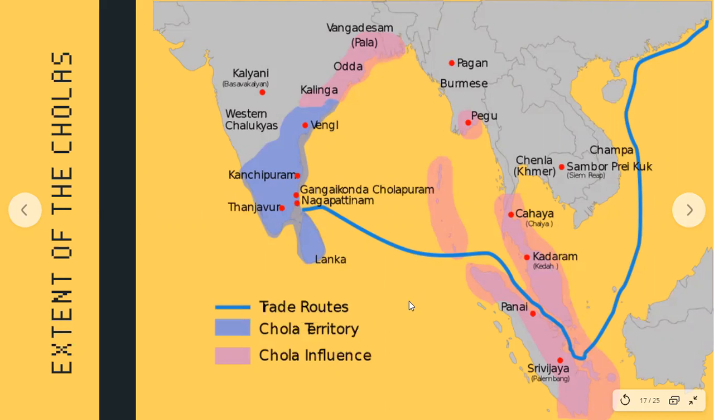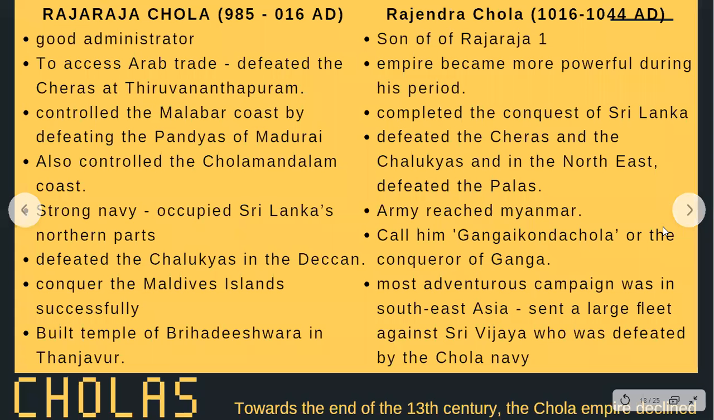I want you to look at the trade routes, the Chola territory, as well as the influence. These are the trade routes. We will be talking about the different trade that they had with different countries, the territories that they annexed and conquered, and the territories that they influenced. So the Cholas who started real small, students, that's how big they went on to become. And how did this all take place? We will now try to understand.